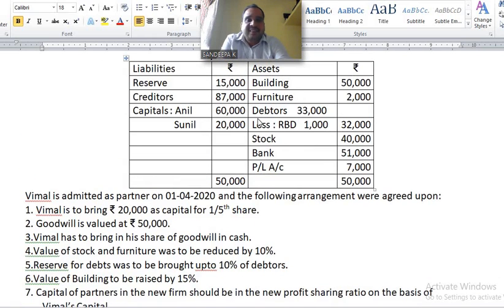Okay, see the asset side. RBD is already given in the balance sheet. Understand? This is old RBD. This old RBD is brought up to 10% of debtors. Understand? You have to create RBD this year. This will appear on the credit side of revaluation account. 10% of 33,000, how much? 3,300 minus old RBD 1,000. In the amount column you have to write 2,300.